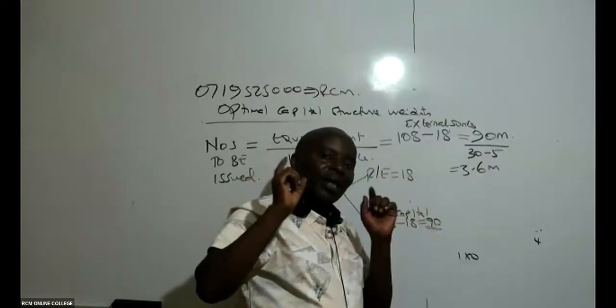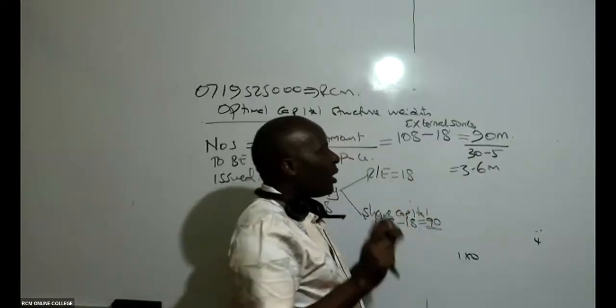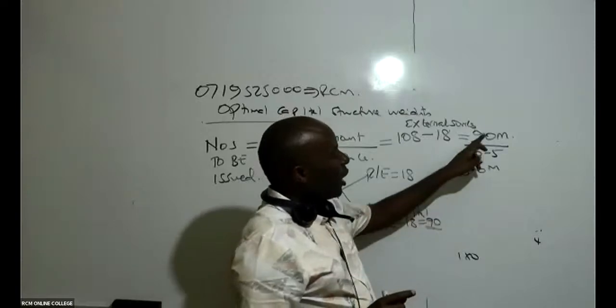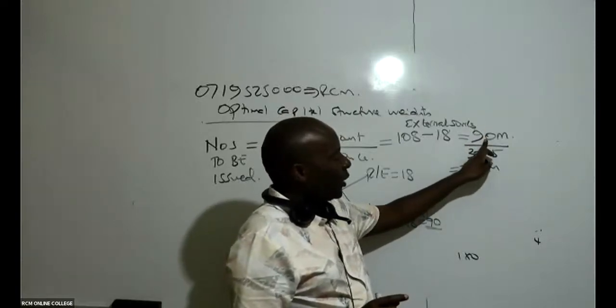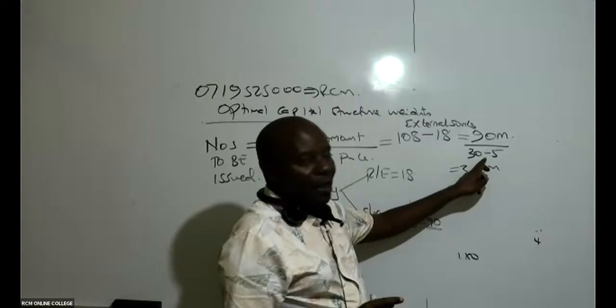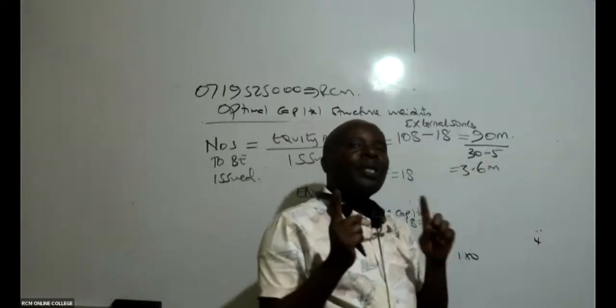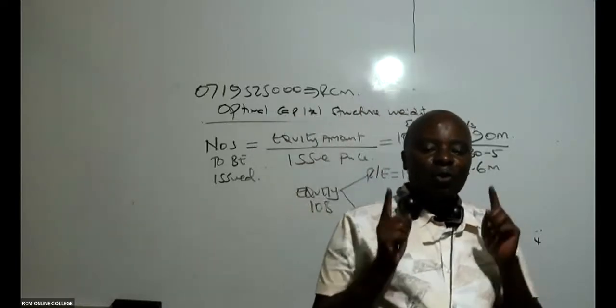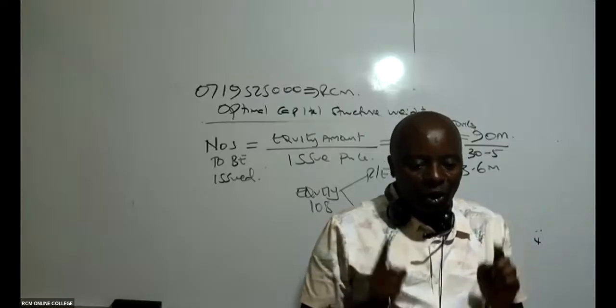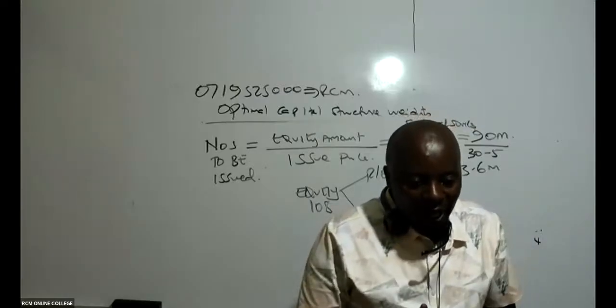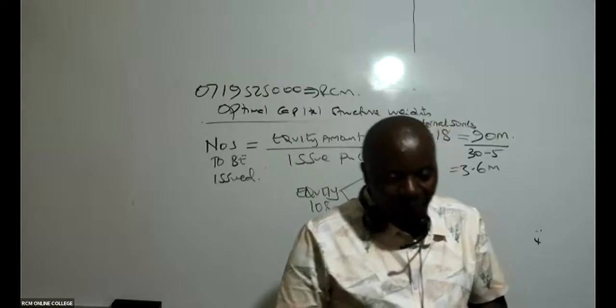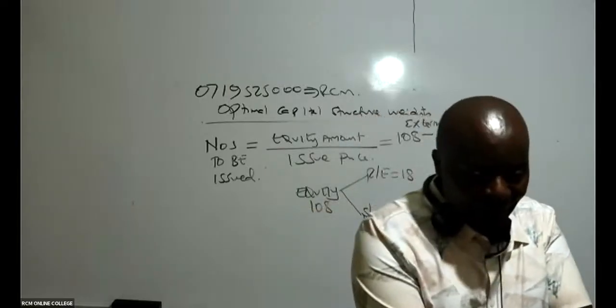To get the number of shares exactly, I take the amount to be raised from shares, which is 90, divided by the net issue price. Each share is being issued at 30, and there is a flotation cost of 5.